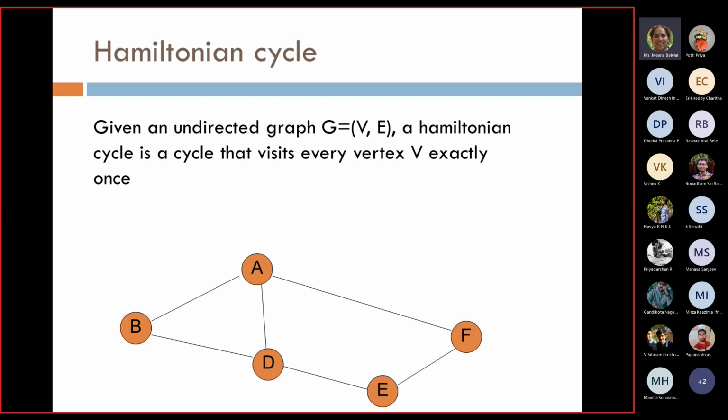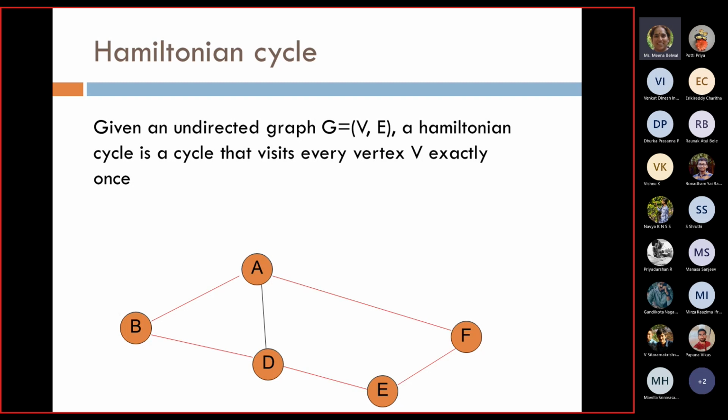So what happens here? The problem is, given an undirected graph G with a number of vertices and edges, what is a Hamiltonian cycle? A Hamiltonian cycle is a cycle that visits every vertex V exactly once. It's a cycle and it has to visit every vertex only once, exactly once.